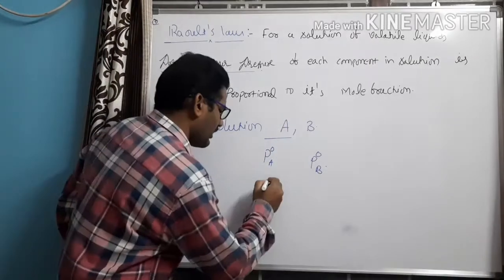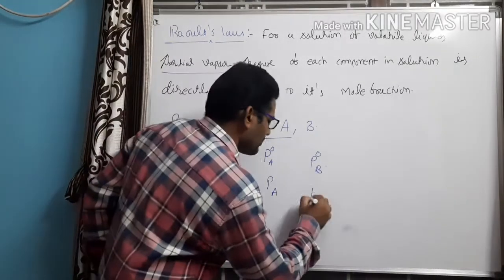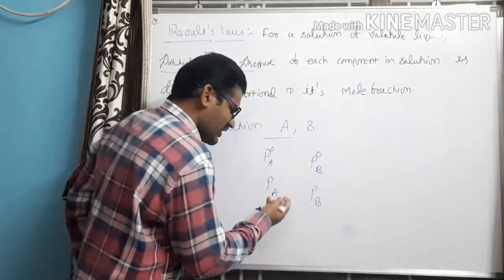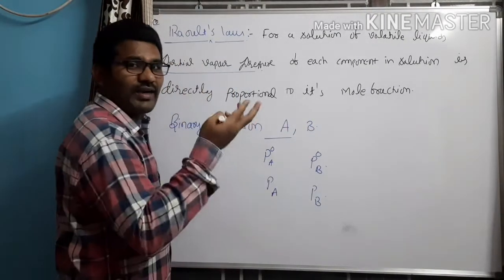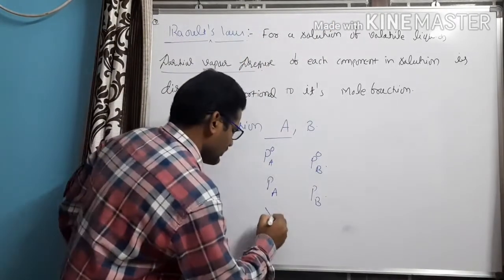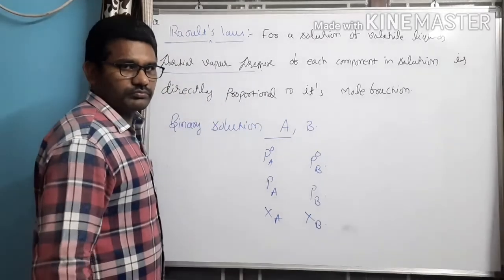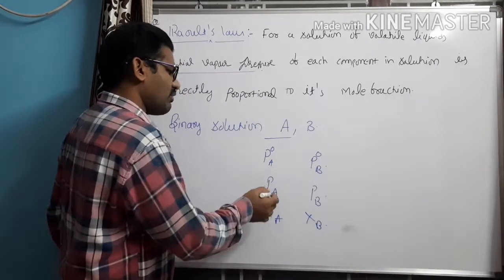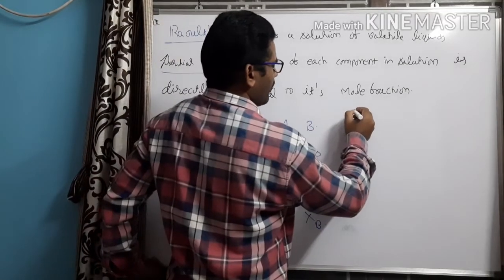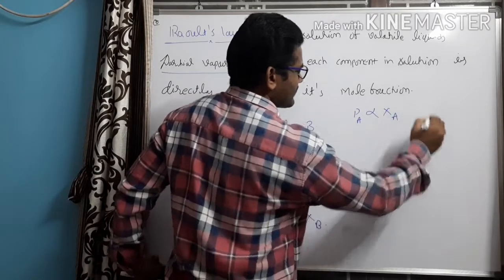Let us consider the partial vapor pressure of A is PA and the partial pressure of B is PB. What are PA and PB? Pressures exerted by A and B when they are combined to form a solution. And XA and XB are the mole fractions. Now let us apply Raoult's law here. For component A, I can write PA proportional to XA.